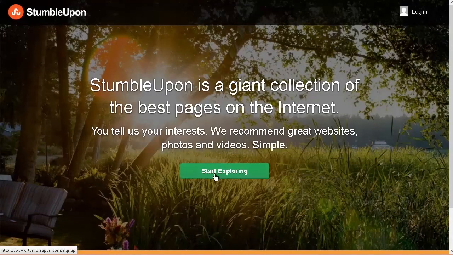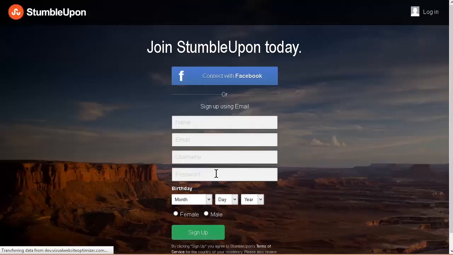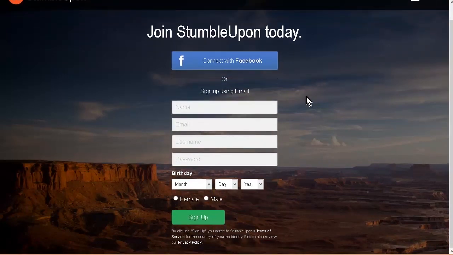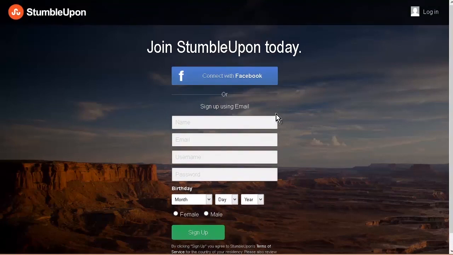Okay, so this is an important part because it'll get you traffic immediately. So you start stumbling, just to show you how it works here. Okay, and you can sign up, you can connect it to your Facebook account, and you could use the one that you just set up for your new site, or you can sign up using your email address. If you already have one, then you can just log in.